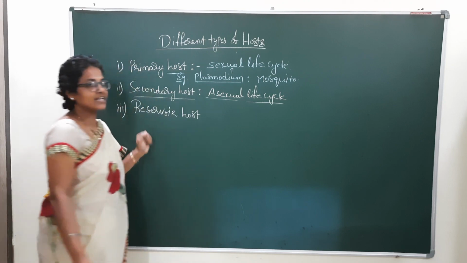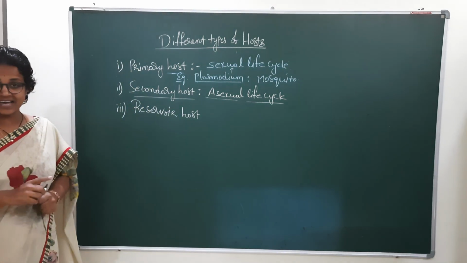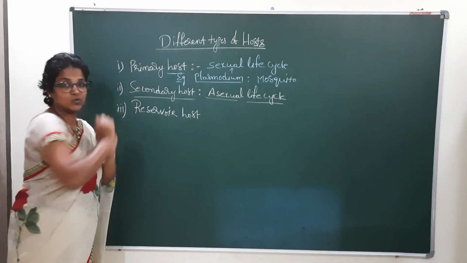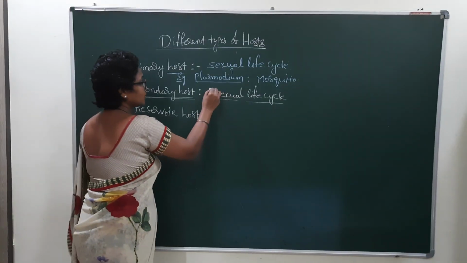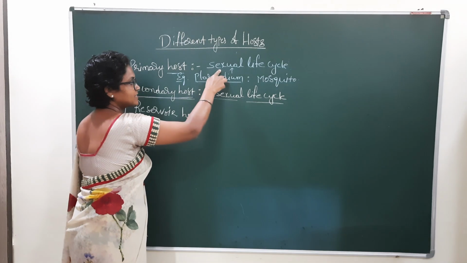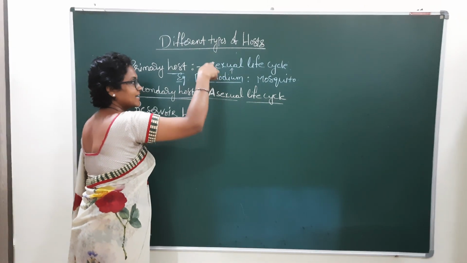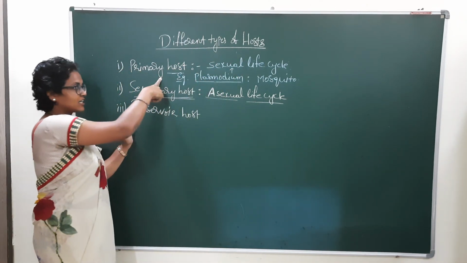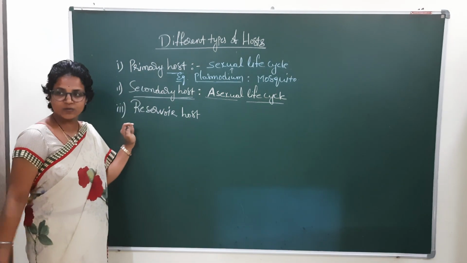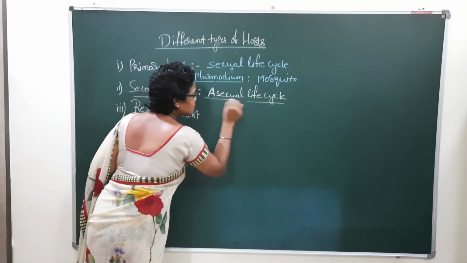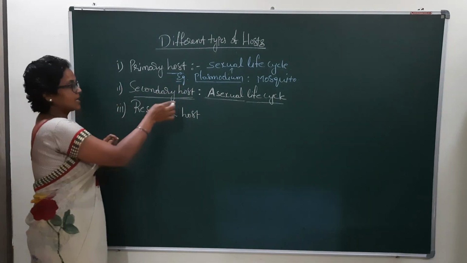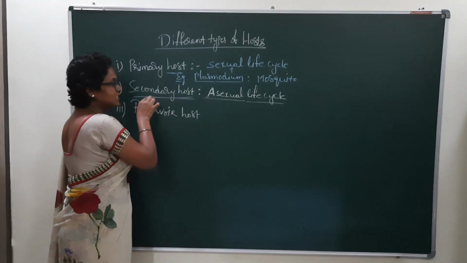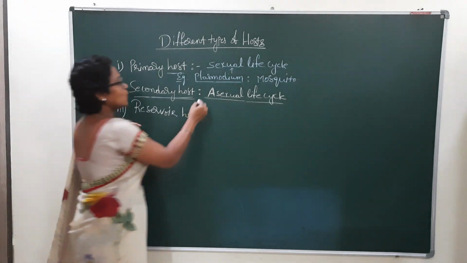Asexual life cycle exhibited by the parasite in this particular host, hence it is called the secondary host. A small difference: where the sexual life cycle is exhibited, that host is the primary host, and where the asexual life cycle is exhibited, that host is called the secondary host.